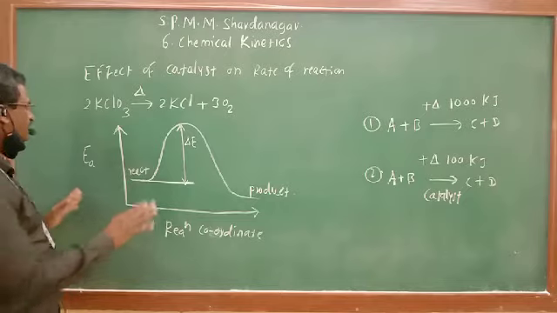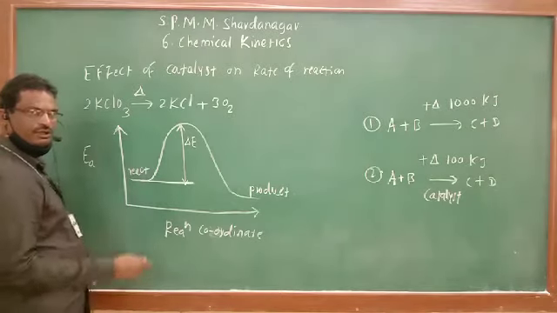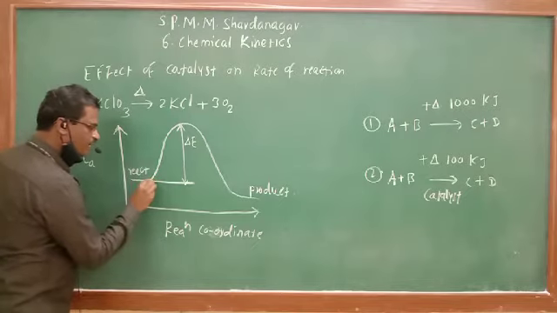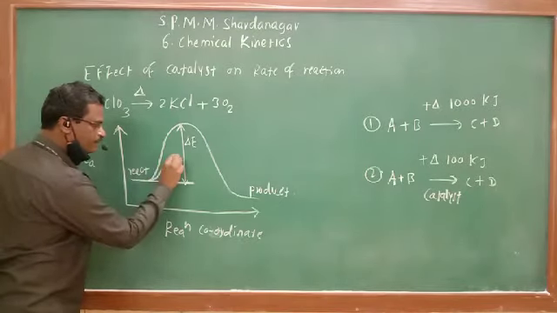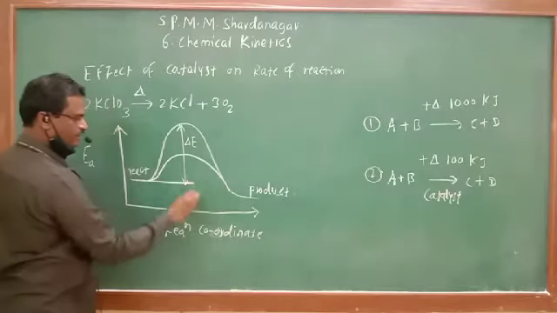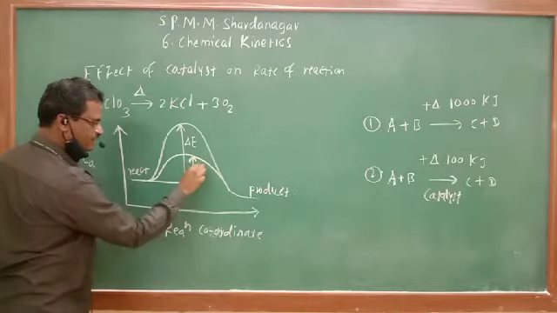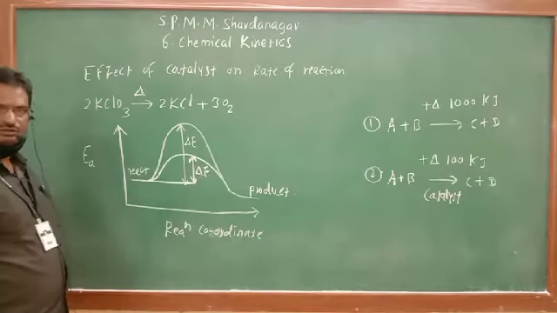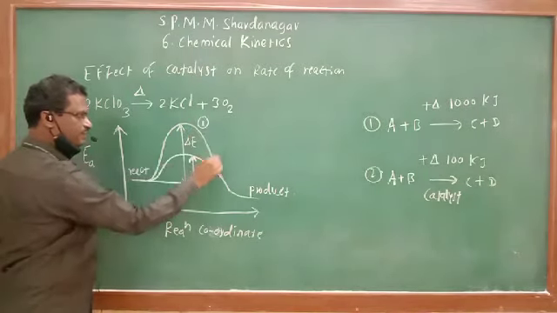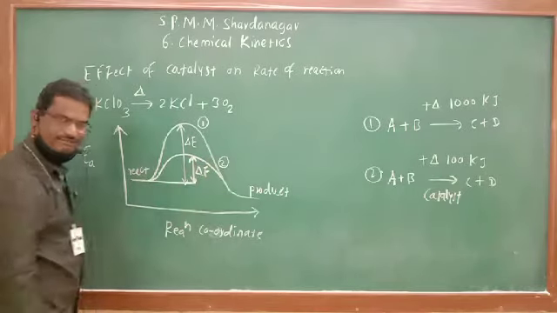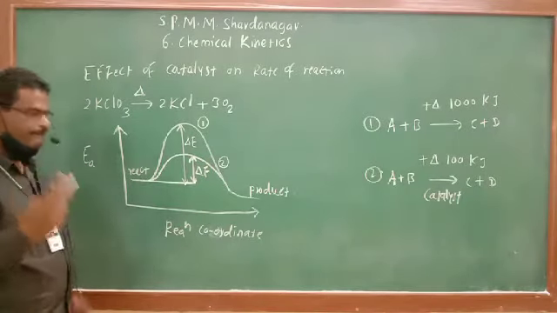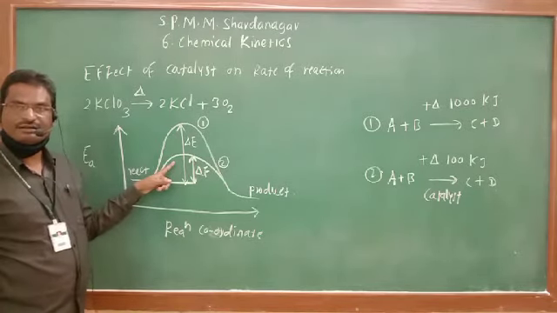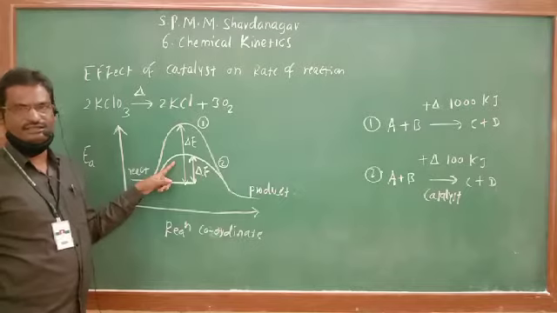Now, if a catalyst is used instead of the direct reaction, reactants have to reach only this much energy barrier. This much energy they have to cross. So, whether the first case reaction is fast or the second case reaction is fast? Second case, because here they have to cross a less energy barrier, because a catalyst is used.